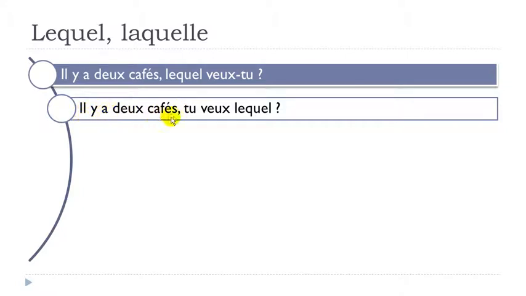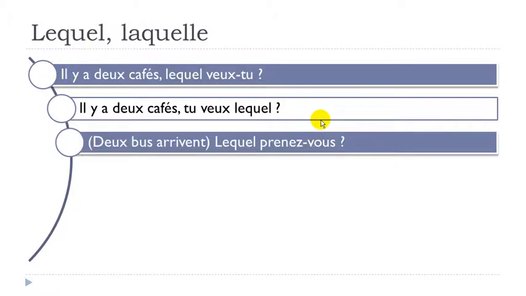So, il y a deux cafés. This doesn't change, of course, okay? Tu veux lequel? All right, so you just keep the normal order. You've got the subject here, you've got the verb here, and then you put lequel at the end, okay? Tu veux lequel, all right? The meaning is the same, but it's better to use this second form orally, and if you get to write, then use the first form, okay?